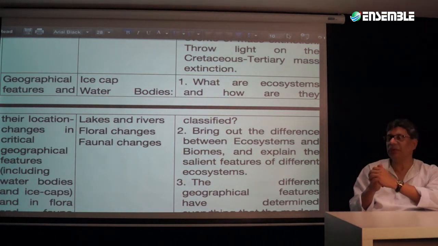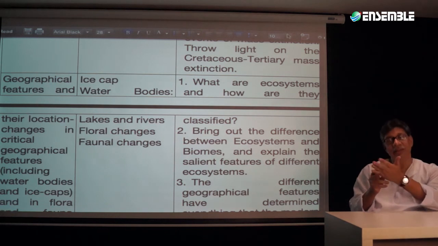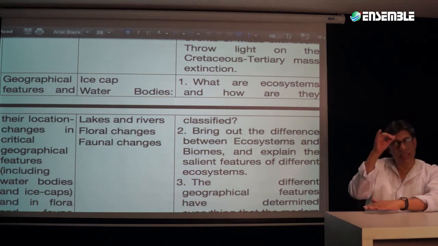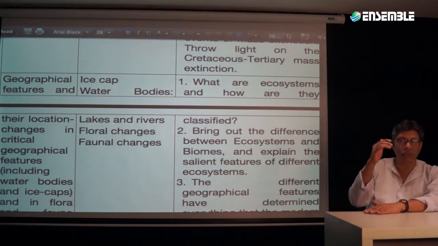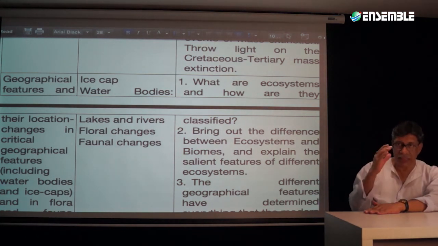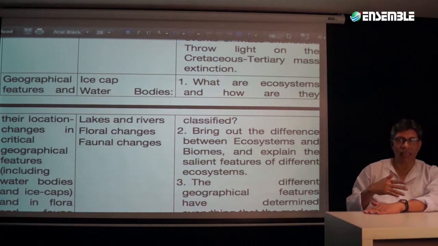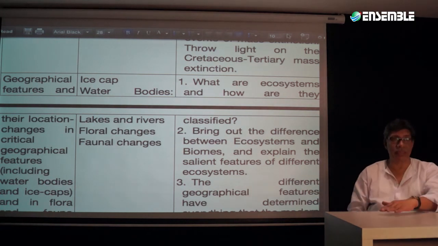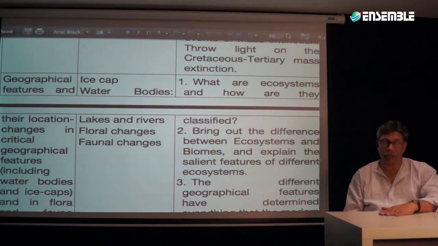Ecosystems can be a part of geographical features. One of them is natural, the second is cultural. So cultural features include features like settlements, like whatever happens as part of rural settlement and urban settlement. That is a component of it.